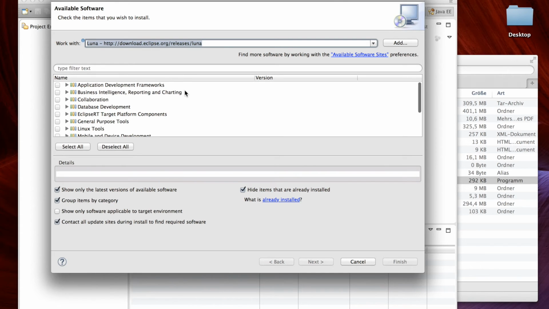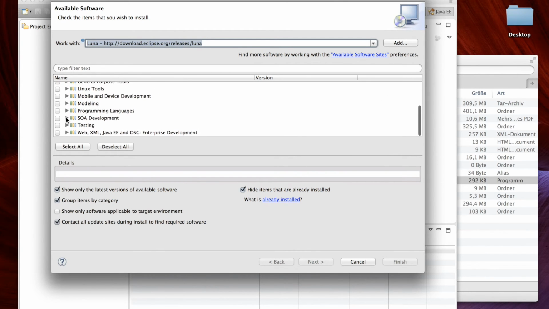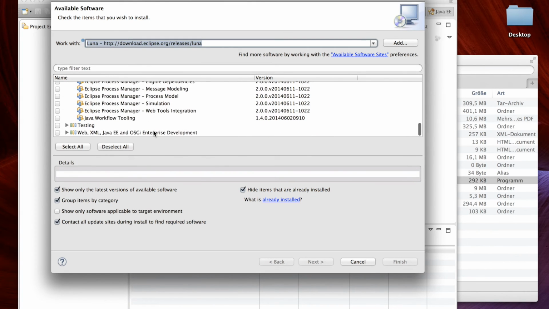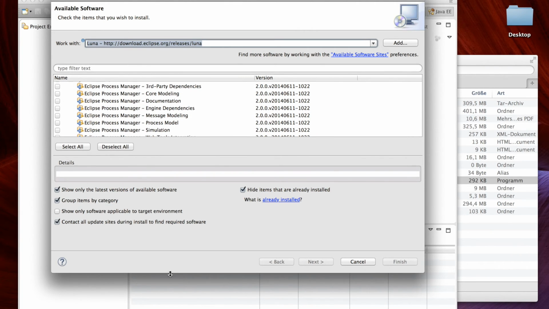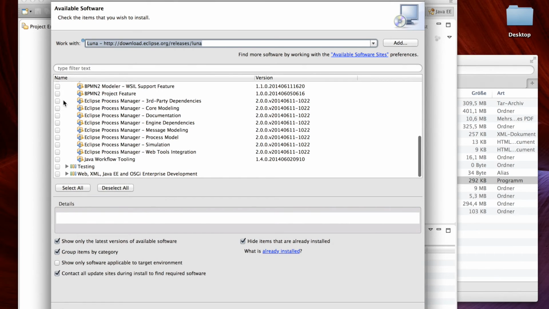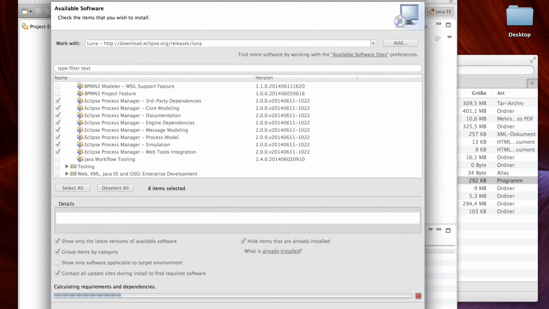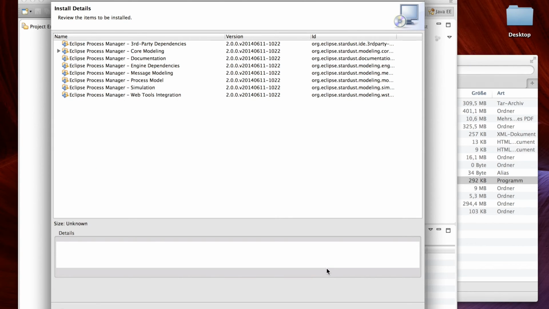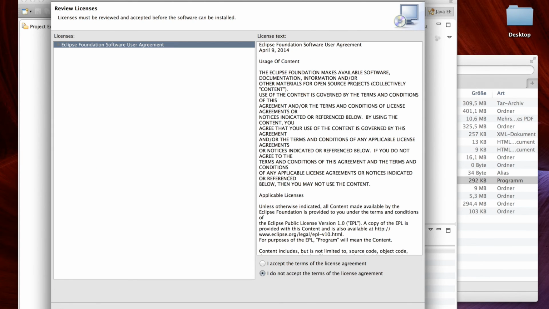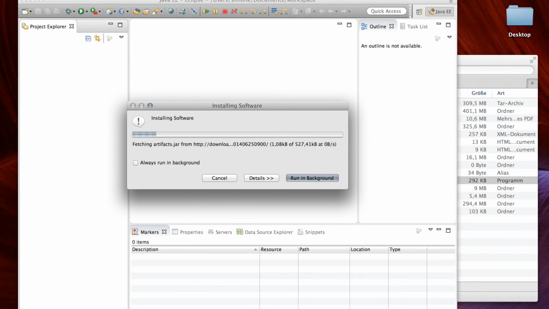This takes some time, so now we can find the SOA development section, and there you find the Eclipse Process Manager. Just select every item of the Eclipse Process Manager and hit Next. You have to accept the terms of the license agreement. So choose Finish and the software will install.